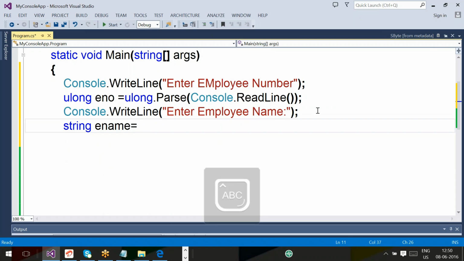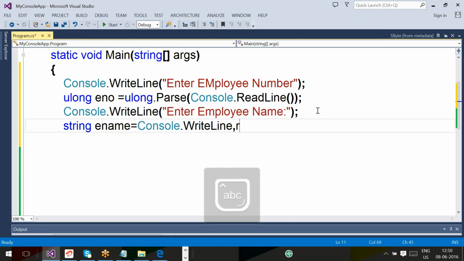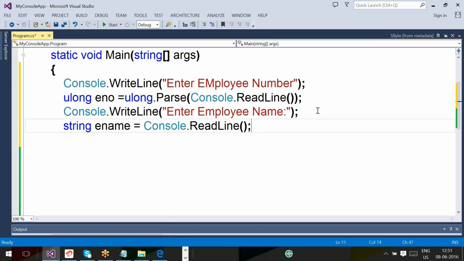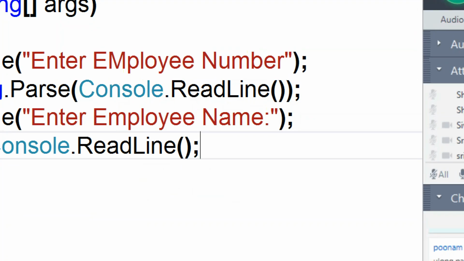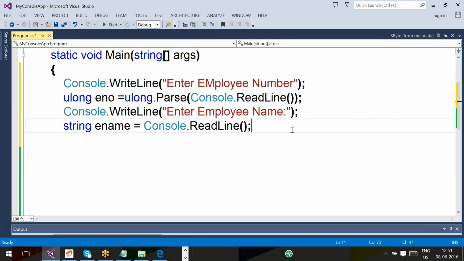Now tell me, what is that? string ename equals Console.ReadLine. Here my question is, do we require typecasting or not in this line, Uma? No, sir. Why? Because it's already a string, sir. The employee name is also a string. You are assigning a string value to a string variable, so no problem. Now next.